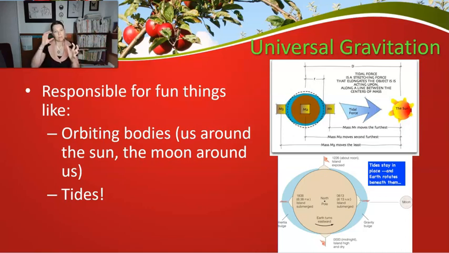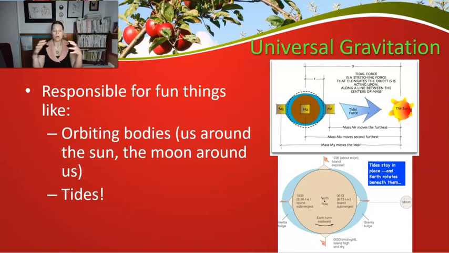When it does that, it pulls on one side of the Earth more than it pulls on the other side, which creates this cute little bulge called the tidal bulge. So the Earth isn't perfectly spherical. It's actually squished. It's actually a little bit oval, in line with that pull of the moon. But the Earth moves and the moon moves, and so that bulge moves. And if you think about when you take a paperclip and you bend it back and forth a lot, it starts to heat up.